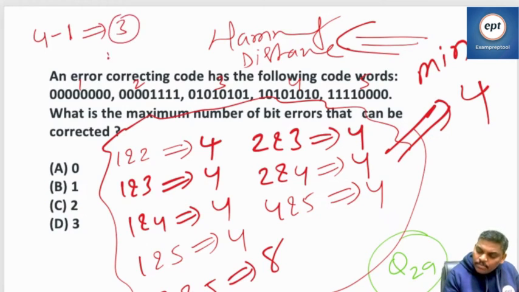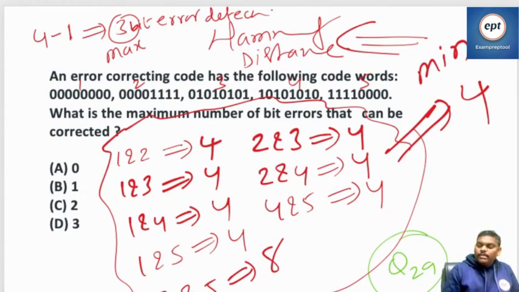So maximum 3-bit errors detected. Maximum 3-bit means 2 also okay, 1 also okay.